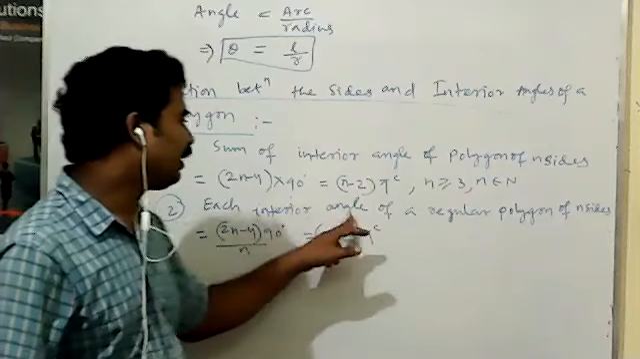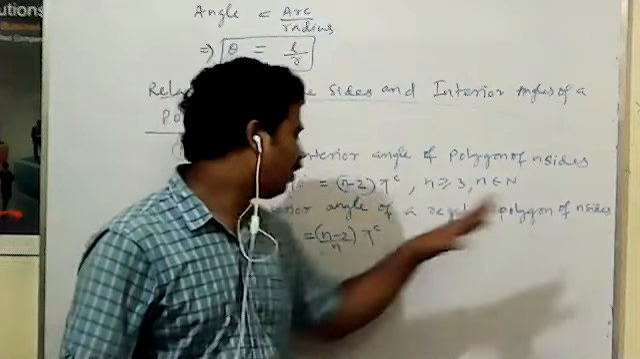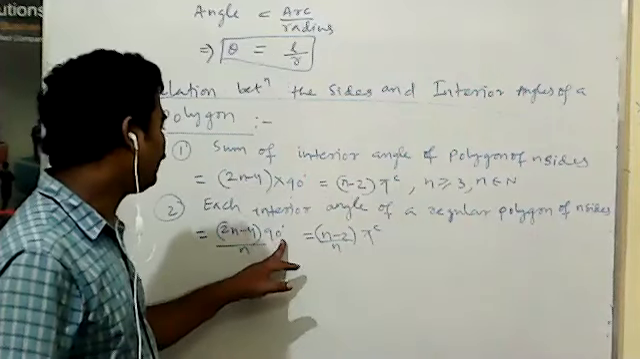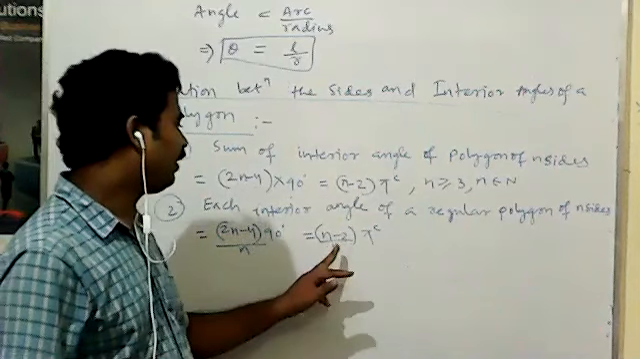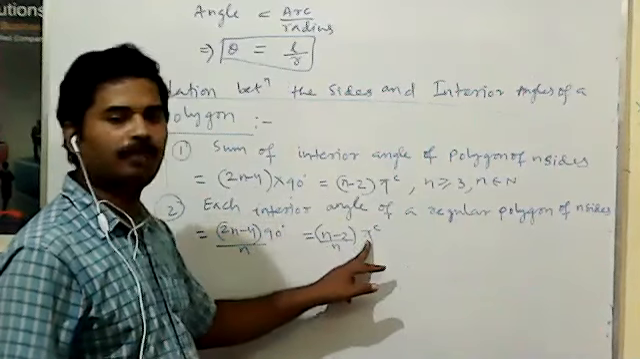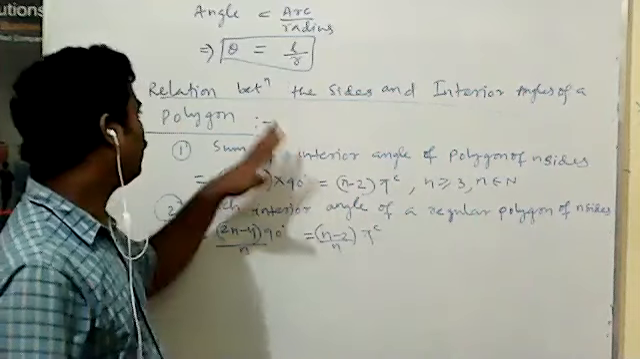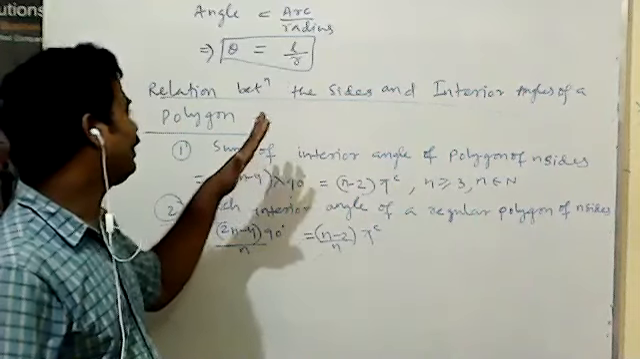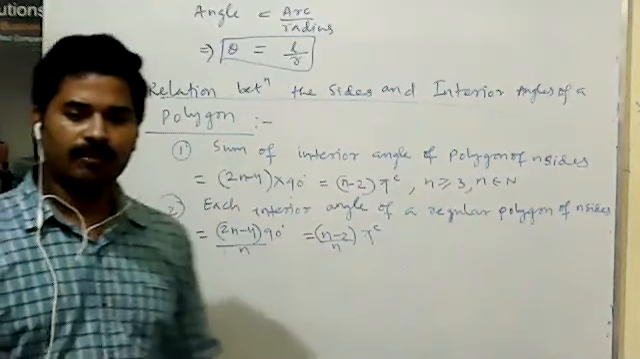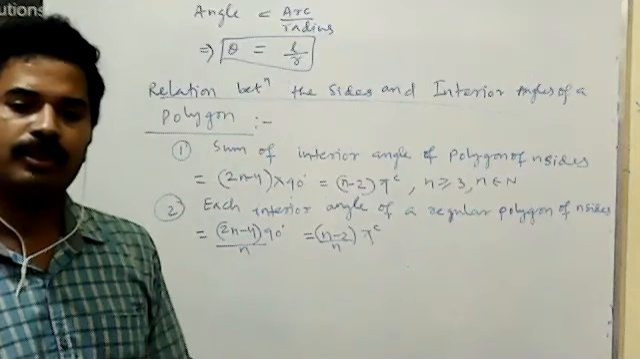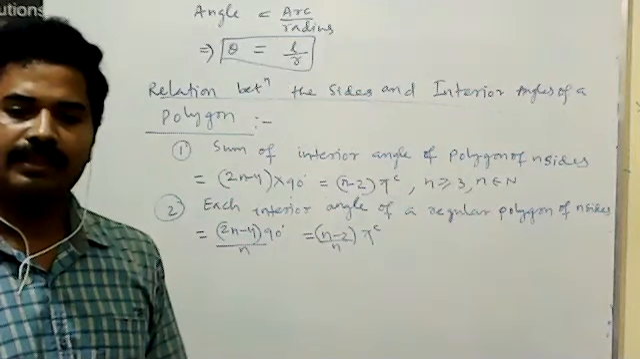Similarly, each interior angle of a regular polygon of n side, that is 2n minus 4 into 90 degree by n, or n minus 2 by n into pi radian, where n belongs to natural number. These are the relationships between sides and interior angles of a polygon. Polygon may be triangle, polygon may be rectangle, polygon may be square, polygon may be pentagon, etc.